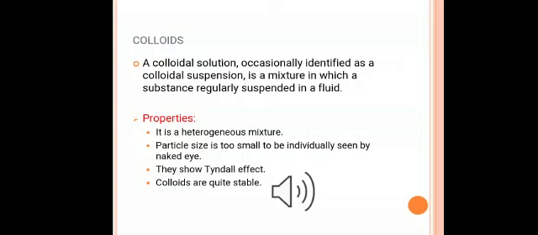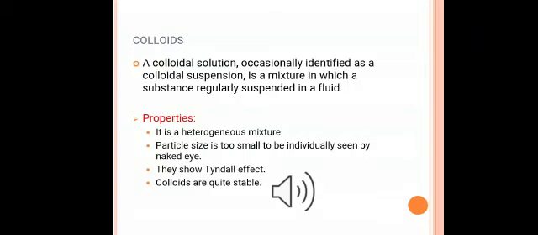Now we have properties of colloid. The first property of colloid is that a colloid is a heterogeneous mixture. The size of particles of a colloid is too small to be individually seen by naked eyes. Colloids are big enough to scatter a beam of light passing through it and make its path visible. They do not settle down when left undisturbed, that is, a colloid is quite stable. They can't be separated from the mixture by the process of filtration.